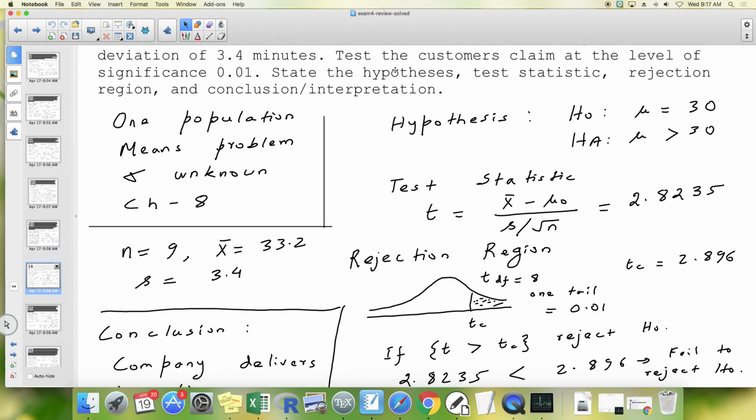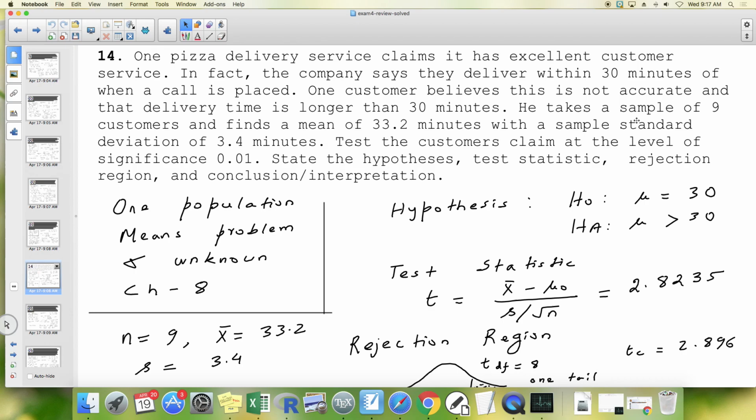Now we go to hypotheses. It's H0 and HA. Because it's a one population means problem, we should talk about mu. Now here the customer claims that mu is bigger than 30, of course, versus H0, which should be mu equals 30.